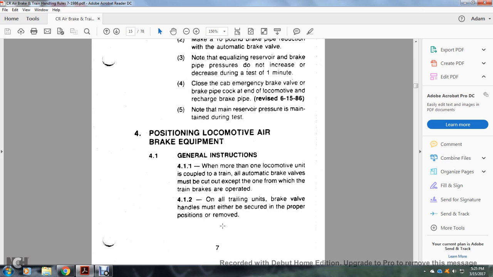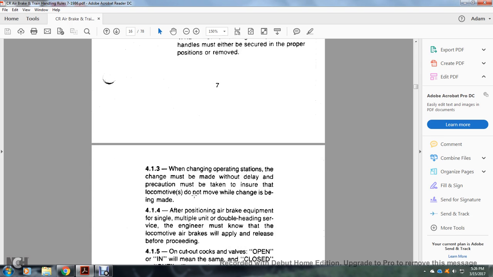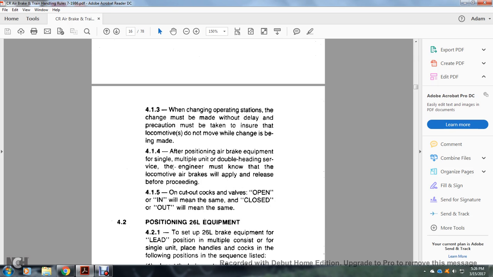4. Position of locomotive air brake equipment. General instruction: when more than one locomotive equipped with 26L is coupled to a train, all automatic brake valves must be cut out except the one from which the train brakes are operated. On all trailing units, the brake valve handles must either be secured in proper position or be removed. When charging operations start, the charge must be made without delay, or precaution must be taken to ensure the locomotive does not move while charging is being made.